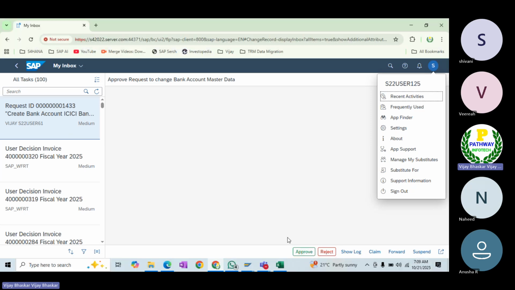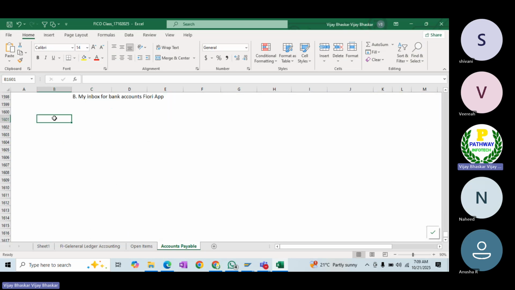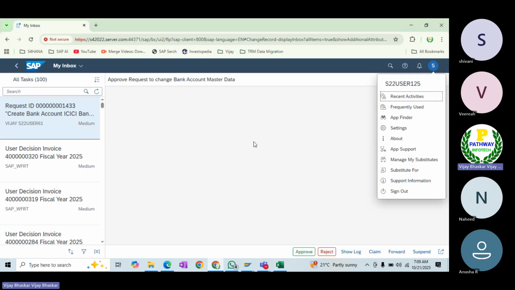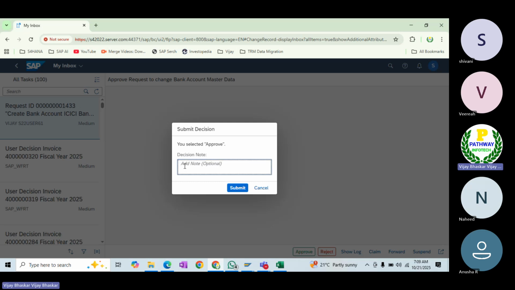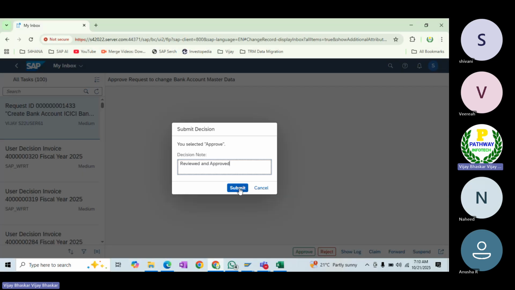Then click on approve. Once you are familiar with that information, then approve or reject, it's up to you. Click on approve, enter that reviewed and approved. Okay, submit decision. What is your decision? Whether you would like to approve or reject this one, then click on submit.